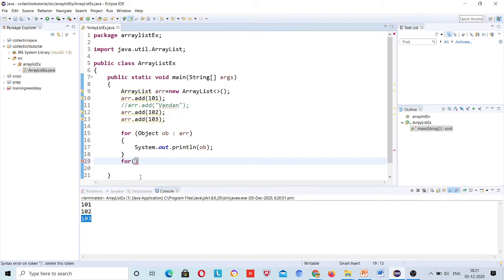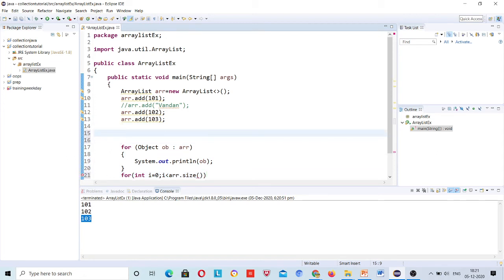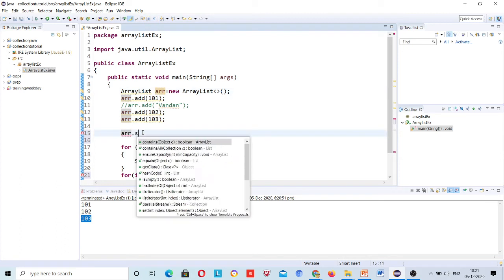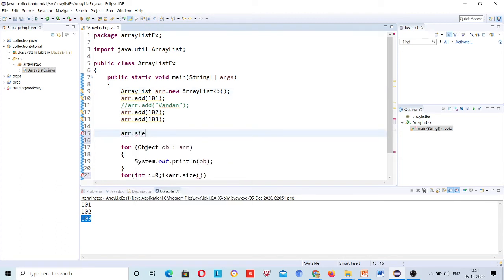First I have to declare a variable, int i is equal to 0. How many times do I want to run my loop? i should be less than arr dot size. The size method is present in ArrayList to calculate the size of the ArrayList. Let's see here: the arr ArrayList object dot size method. This is already present in ArrayList, right? And this will return you the size of the ArrayList.